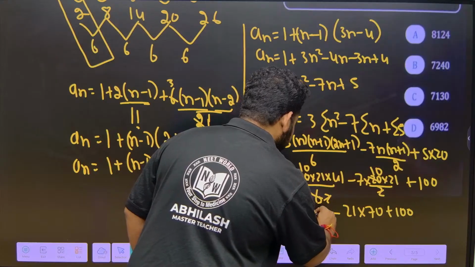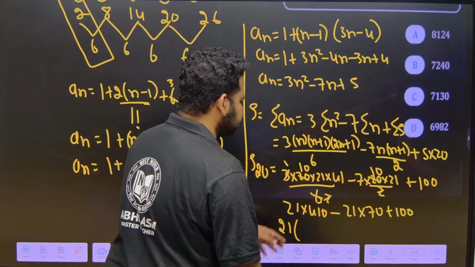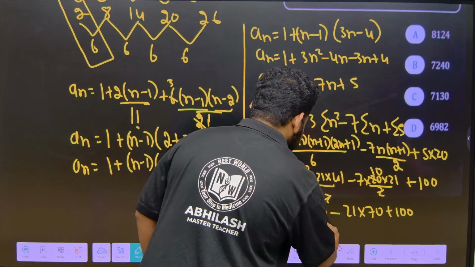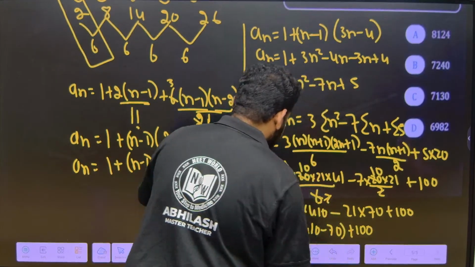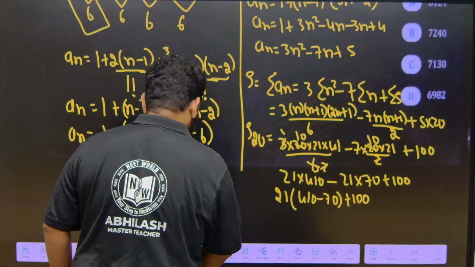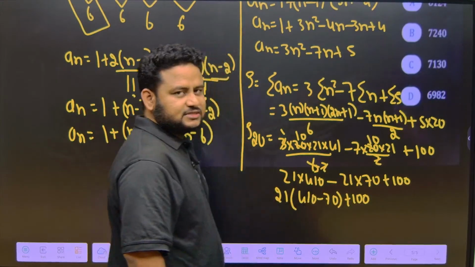This is 410. So 410 minus 70. 410 minus 70 plus 100. Okay, plus 100. So what do you have? So this is 410 minus 70 is nothing but what?